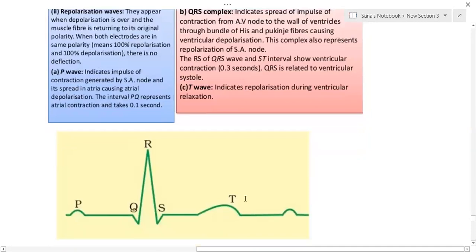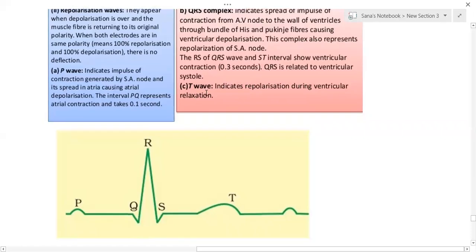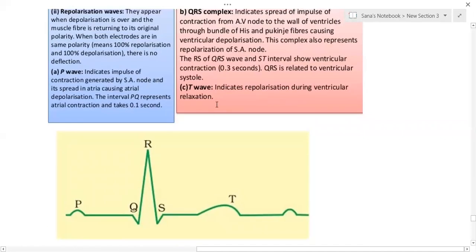Next, at the end, you can find the T wave. The T wave indicates the repolarization during ventricular relaxation. Repolarization means the diastole, and ventricular relaxation is nothing but the ventricular diastole. So that is PQRST.